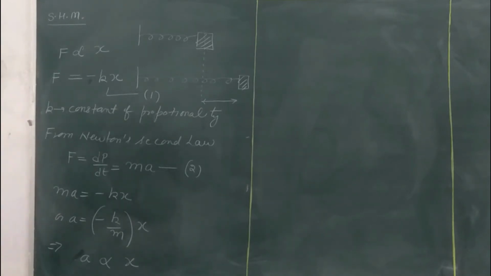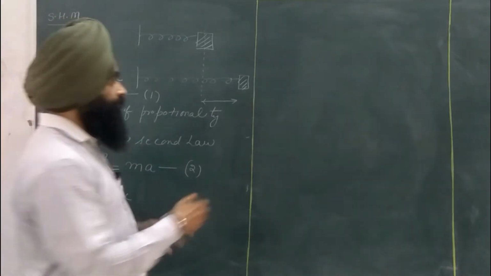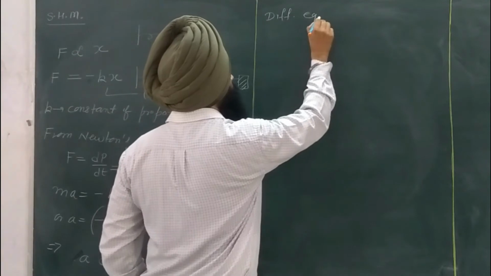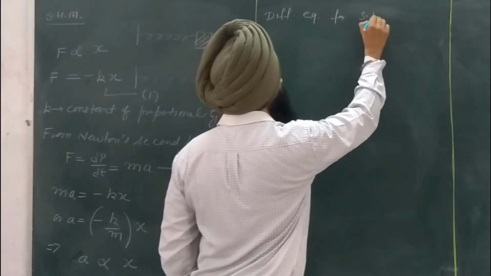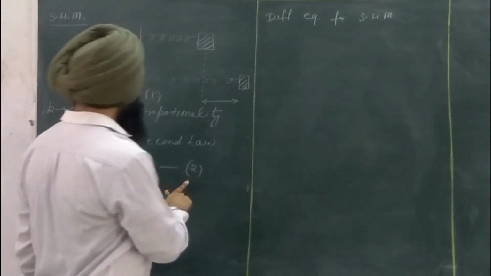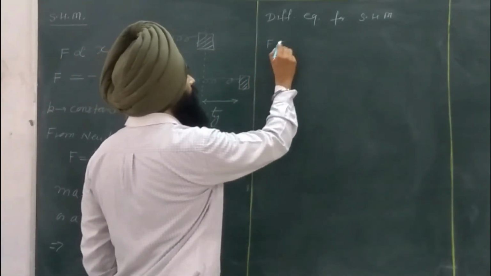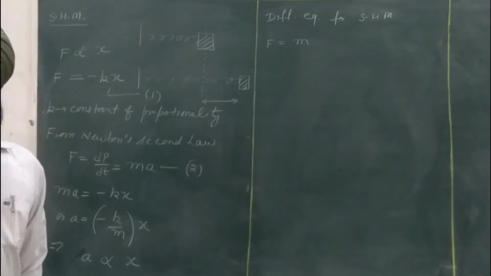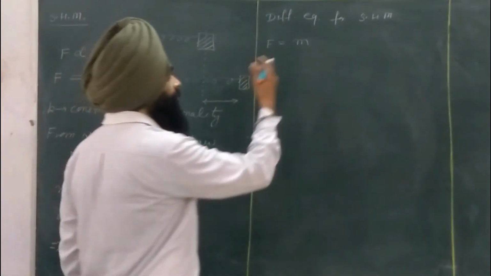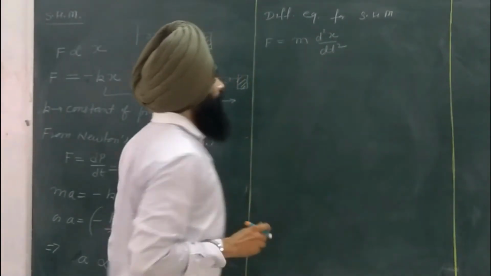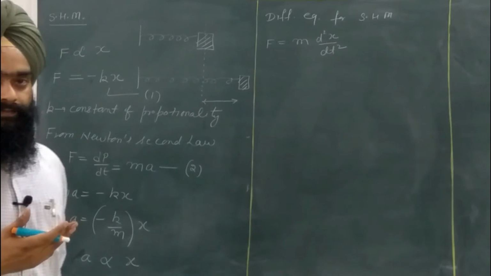So let us discuss the differential equation for the simple harmonic motion. From equation number 2, since acceleration is the double rate of change of position, we can write F is equal to m d square x upon dt square as a force.